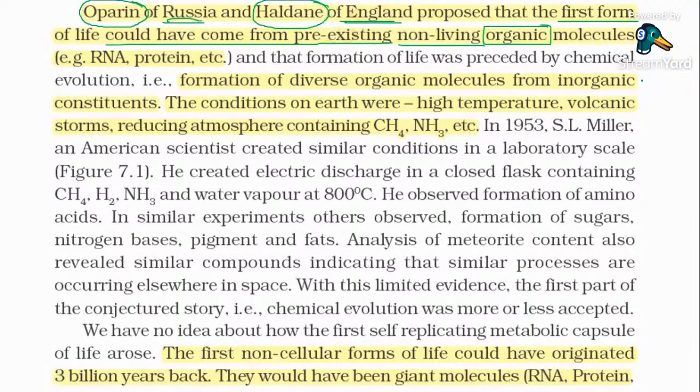As we have already told you, Louis Pasteur's experiment did not explain how the first form of life originated on the Earth. So, as the solution to Louis Pasteur's limitation, Oparin of Russia and Haldane of England came with another proposal and demonstrated that life originated from pre-existing non-living organic molecules such as RNA and protein.